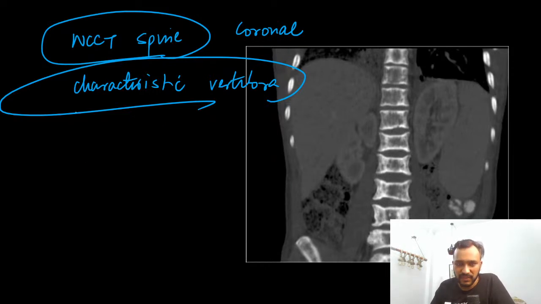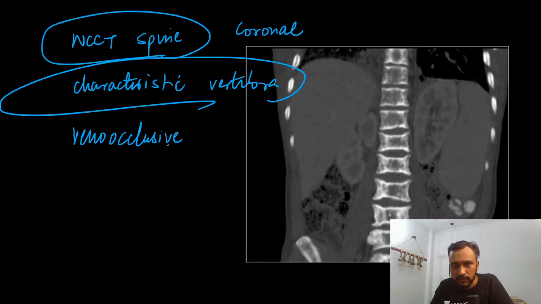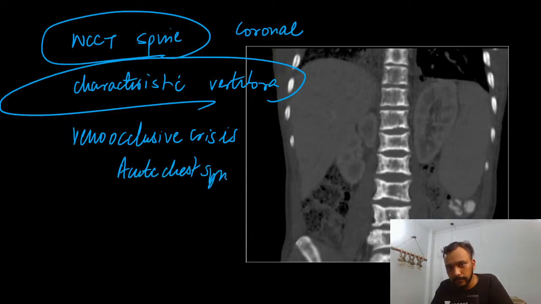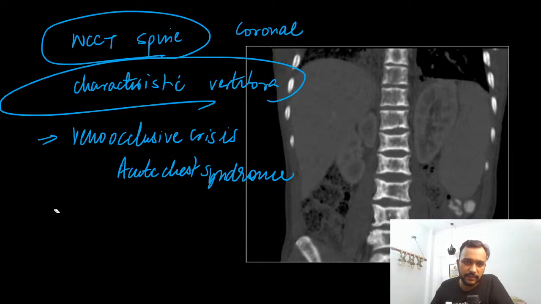This patient had a history of vaso-occlusive crisis like acute chest syndrome. So what is your diagnosis for this case, guys?